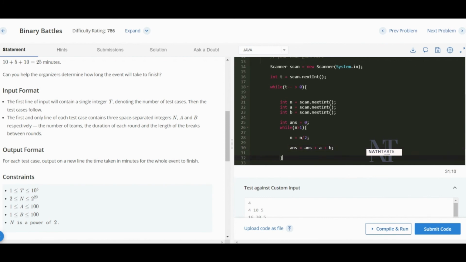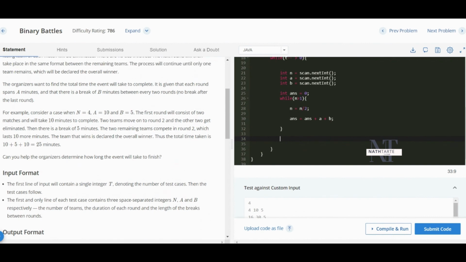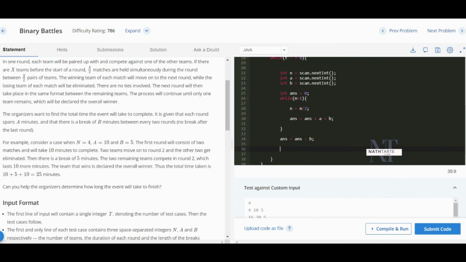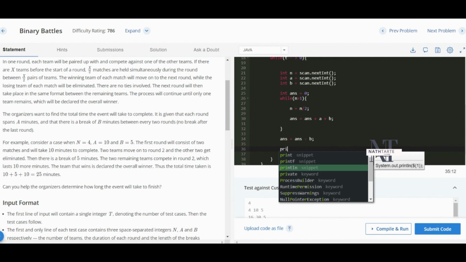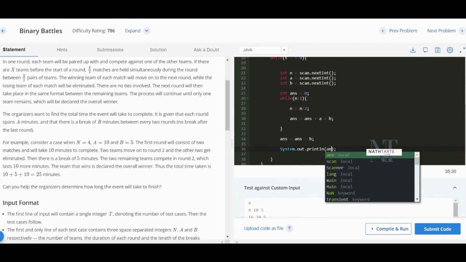But we are adding b in the last round also. They have given clear instructions that the last round will not have a break. They have mentioned here that there is no break after the last round. So I will subtract the last round's break minutes from my current answer, and I will directly print my answer, which is